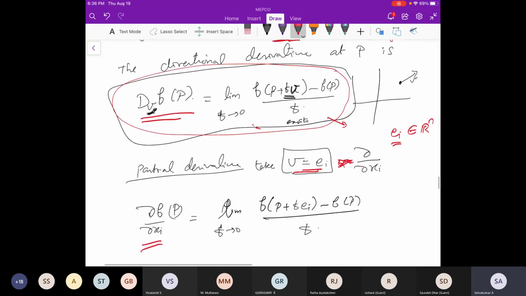For example, this is some example. If we have some point here, and this is the e_1 vector, which is parallel to the x-axis, so this is the e_1 vector at this particular point, and the e_2 vector is this.